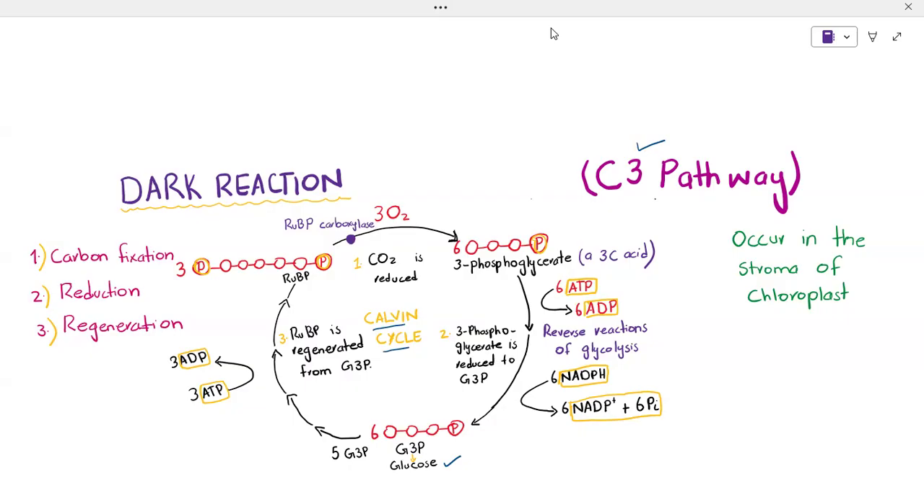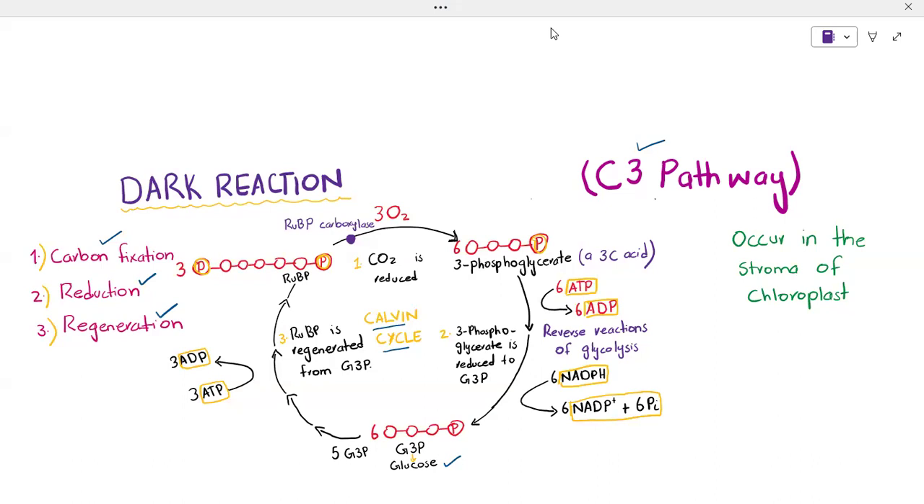In this process, carbon dioxide is turned into glucose using energy from ATP and NADPH, which are made during the light reaction. The dark reaction consists of three stages. The first is carbon fixation, and the second and third are reduction and regeneration. We will discuss all three stages in this lecture.